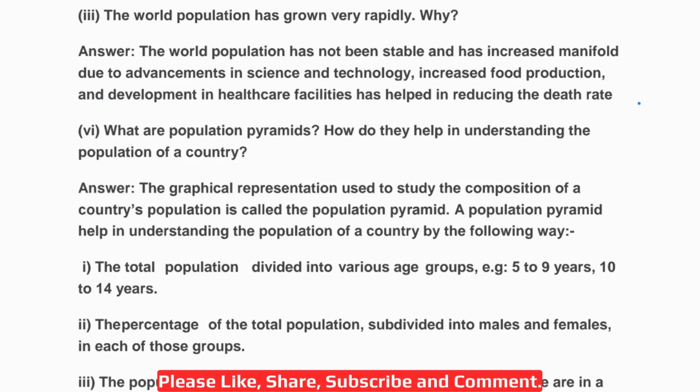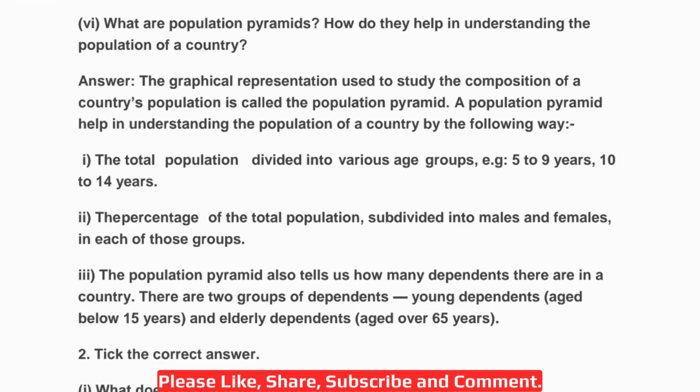So the fourth question, what are population pyramids? How do they help in understanding the population of a country? So the graphical representation used to study the composition of a country's population is called the population pyramid. Now, a population pyramid helps in understanding the population of a country in the following ways. First one, the total population divided into various age groups, for example 5 to 9 years, 10 to 14 years. So we get to know the total population, which is divided according to these age groups.